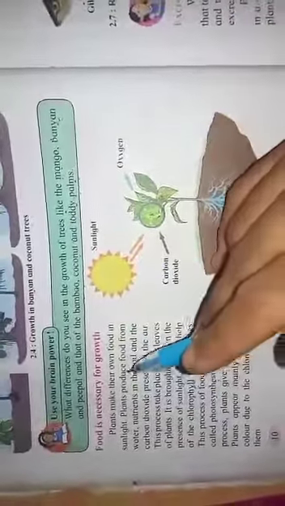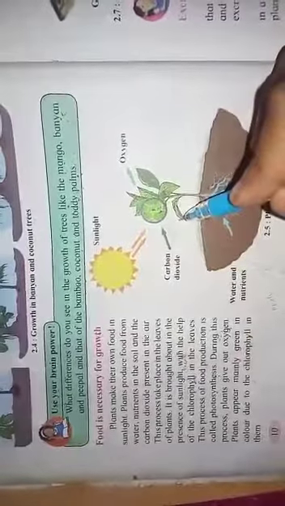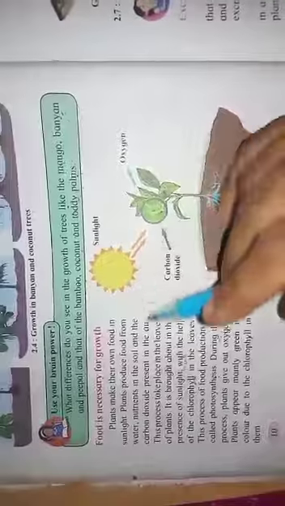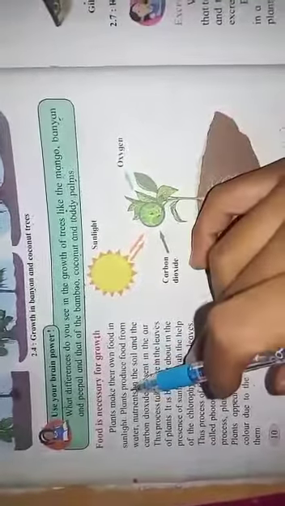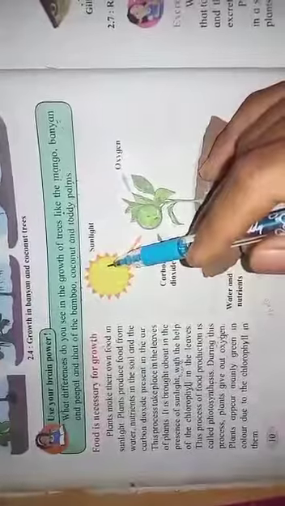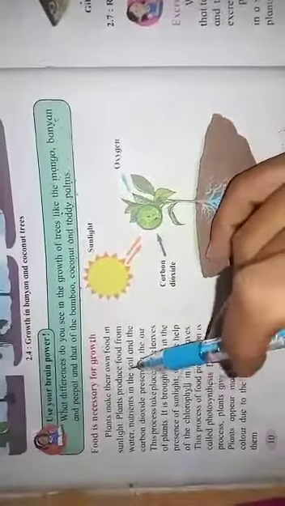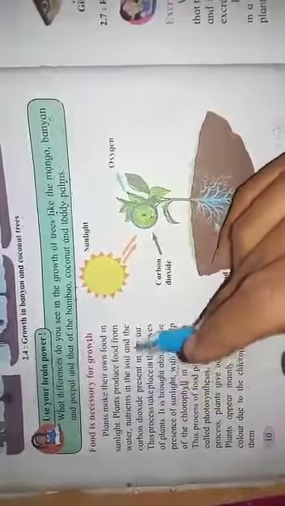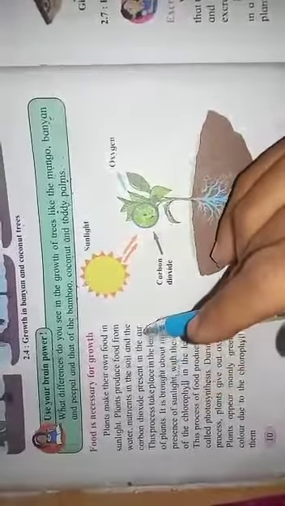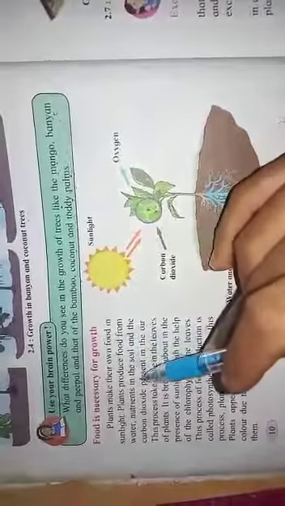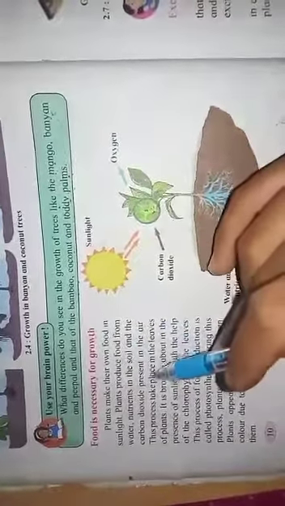And now we will see the food preparation in the plant. It produces its own food. It does not depend on other living organisms for its food. Plants make their food in sunlight, which is the most important factor. In the presence of sunlight, the plant can produce its own food. Plants produce food from water, nutrients in the soil and the carbon dioxide present in the air. So the plant produces its own food from water, nutrients and CO2.